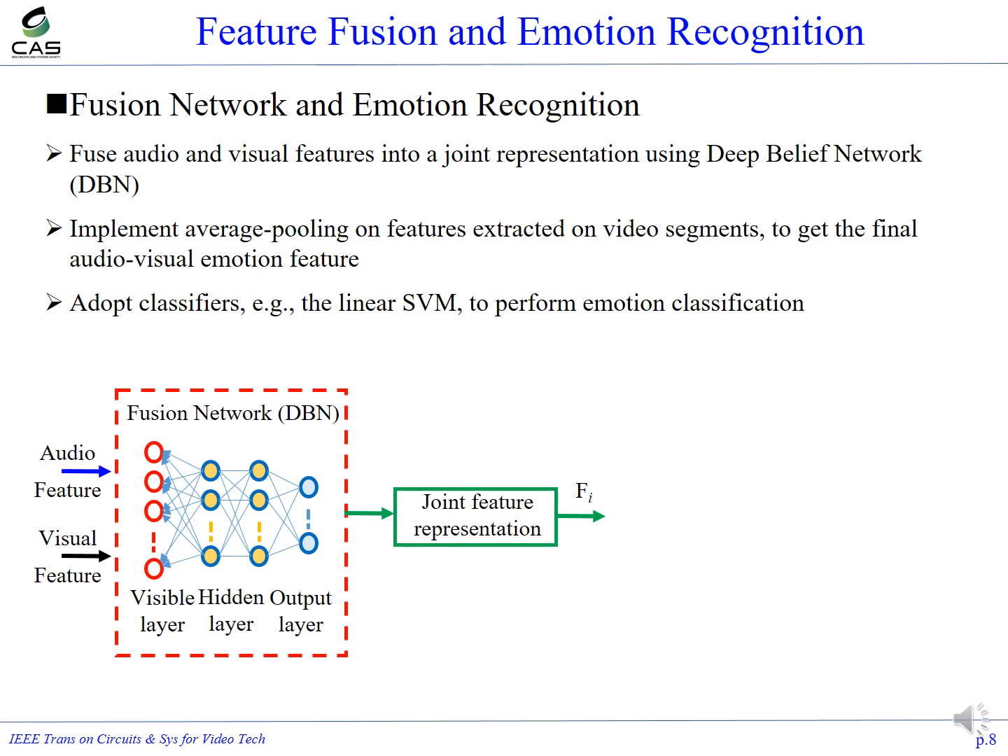The extracted audio and video features are fused by the fusion network for emotion recognition. So we use the deep belief network for feature fusion. The DBN outputs the joint feature representation for each segment. After getting features of all segments, we apply average pooling on those features and adopt classifiers like linear SVM to perform the emotion recognition.